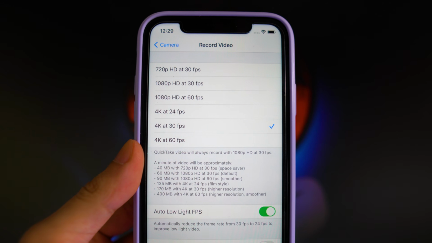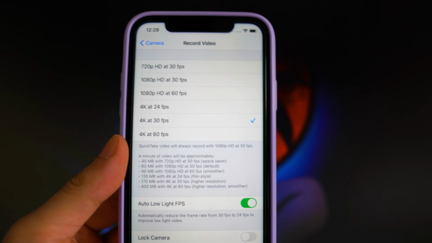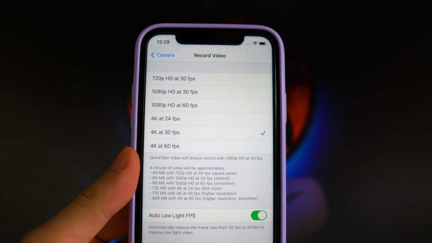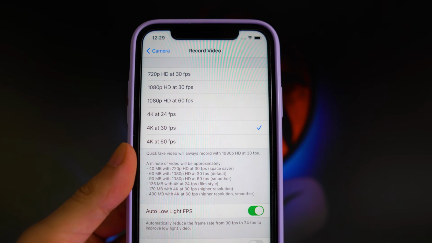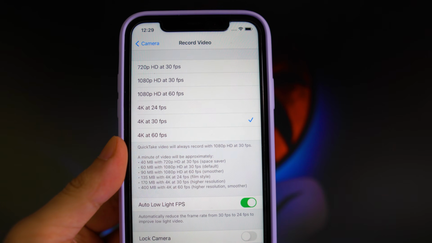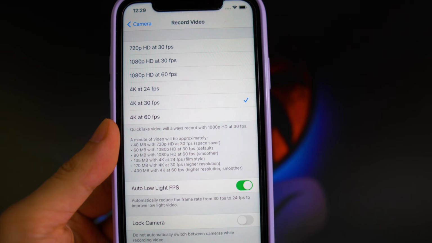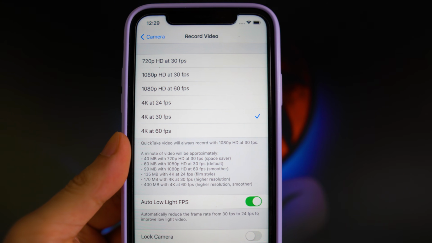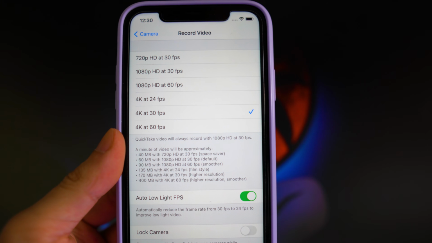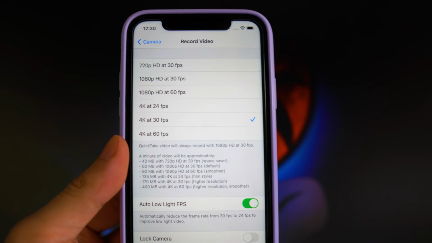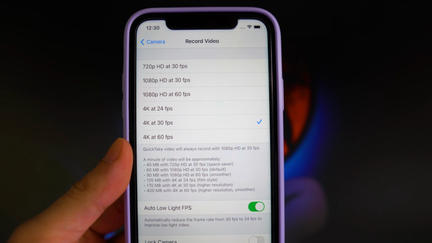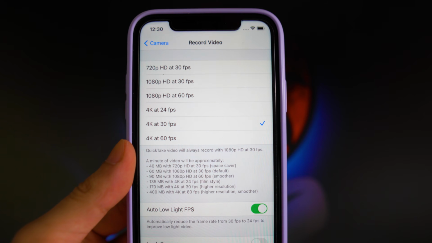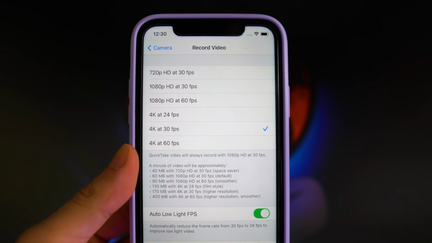But if you're just going to be looking at your video later on just on your iPhone, there's no point in shooting in 4K, just because iPhones only have 1080p resolution for their screens, so you won't even be able to tell the difference. If you're shooting in 4K and you have an external monitor that is a 4K monitor and you're viewing it on that monitor, then it makes sense. But like I said, if you don't have one and you're only viewing the video on your iPhone, there's no point of shooting in 4K, because you won't even be able to tell the difference at all. So I recommend only shooting at 1080p if you're just going to be viewing the videos on your iPhone and you don't have a 4K display.